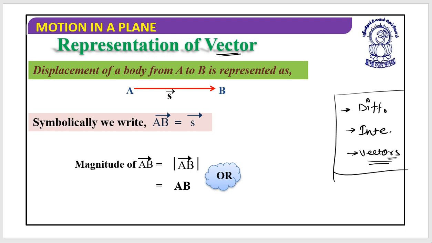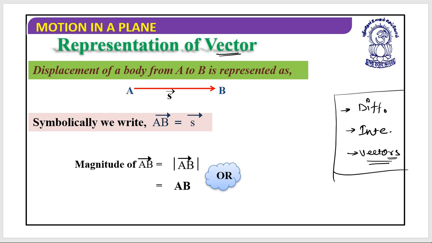Whatever we learn about vectors is final, and can be used in physics for class 11 as well as class 12. So please learn this very carefully because it is going to help us in both 11th and 12th.